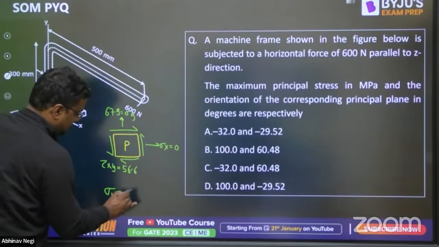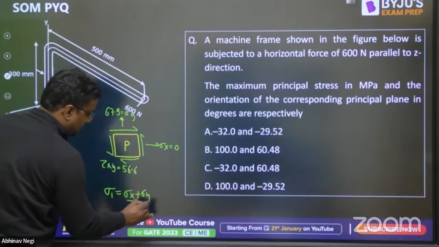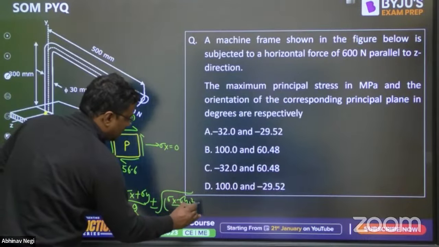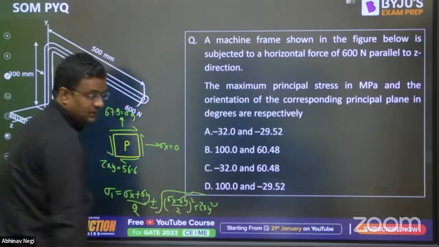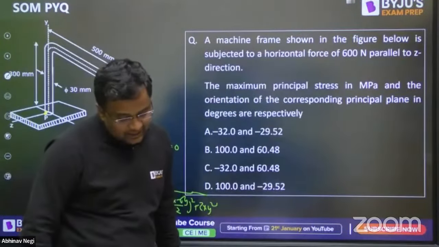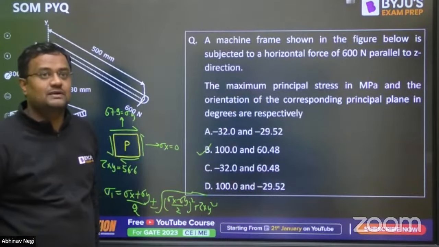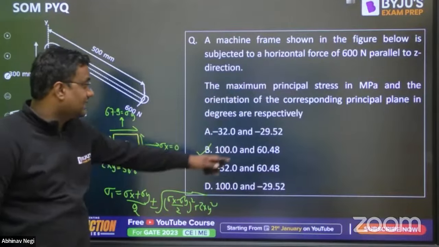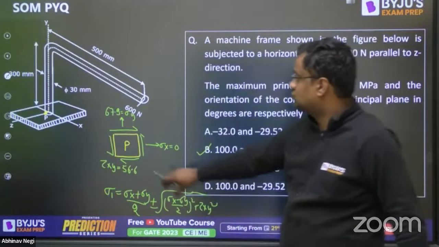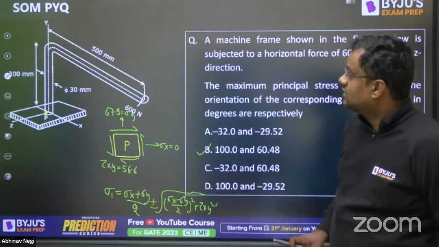For sigma 1, principal stress, sigma x plus sigma y by 2, sigma x is this, sigma y we have calculated, plus minus square root of sigma x minus sigma y by 2 whole square plus tau xy square. From here, I'm not wasting your time in calculations, you will be getting 100 megapascal. And from the formula tan 2 theta is equal to 2 tau xy upon sigma x minus sigma y, or if you make the Mohr circle, you will be getting the angle as 60.48. This is the angle of principal planes from this plane.